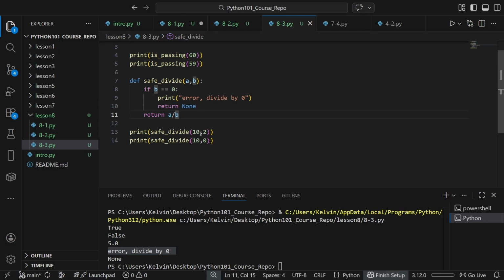The point here is that functions don't just compute. They also will enforce rules and handle your edge cases in one place. So the rest of your program will stay clean.